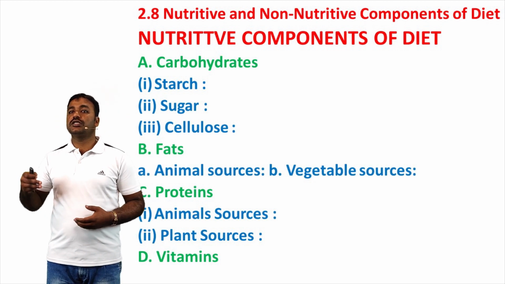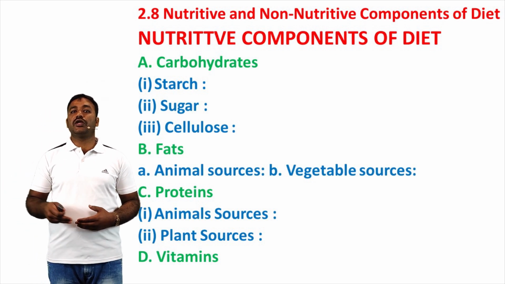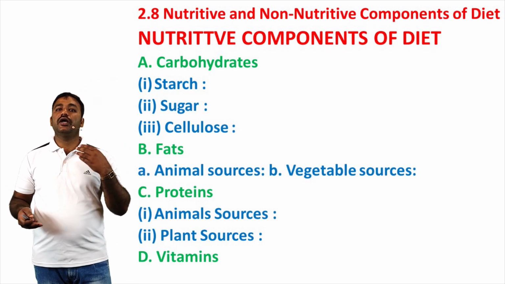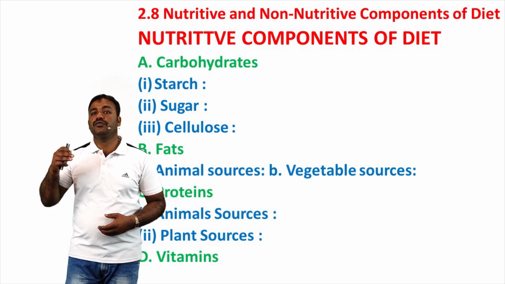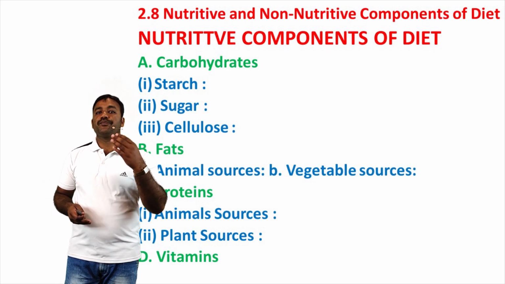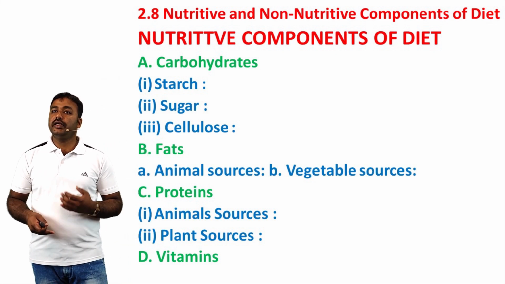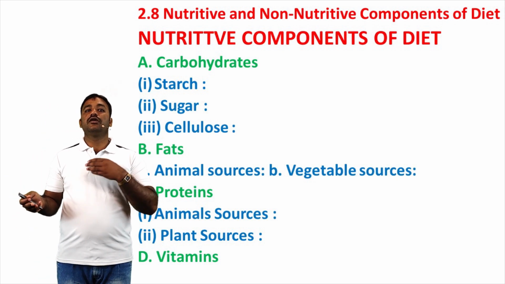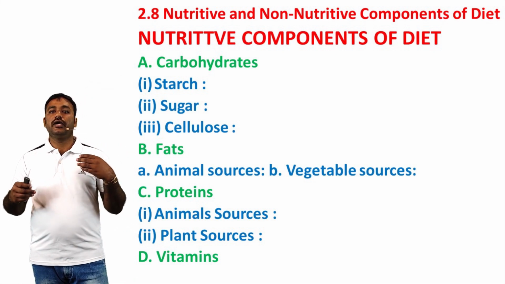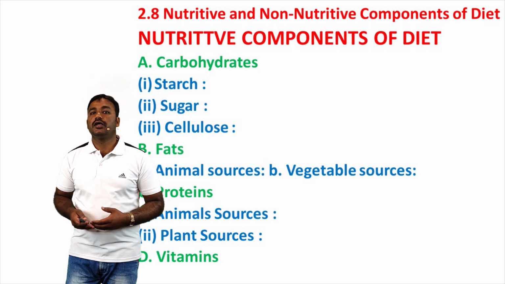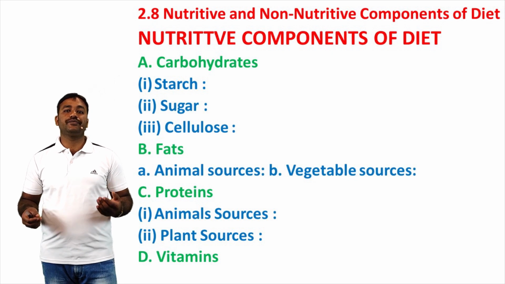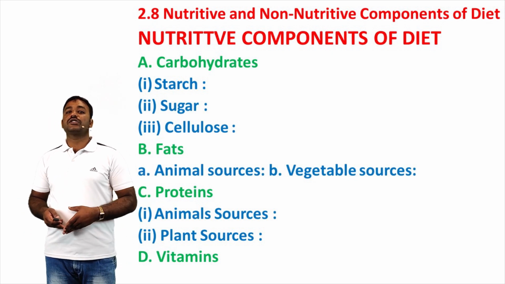The use of fats is the same as carbohydrates: they produce heat and potential energy. They also serve the purpose of insulating the body, which protects it from thermal stress. They are essential for the absorption of vitamins A, D, E and K. Fats provide protection and support for vital organs such as the heart, kidney and intestine. Fats in the diet are derived from two main sources: animal sources and plant sources. First one, animal sources.